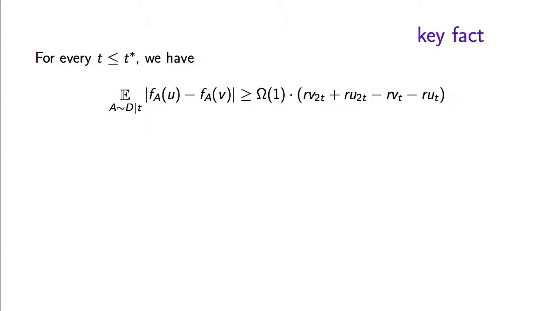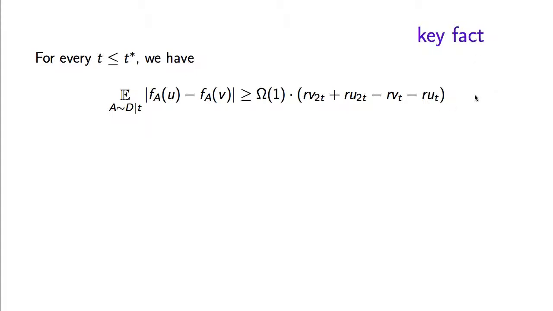That for every parameter t less than t star, although we will only use this for parameters t that are powers of 2, when we condition this expectation to the choice of a random A for that particular parameter t, so the choice of a random A where every element belongs to A with probability 1 over t, then this conditional expectation is going to be at least, up to a constant, the sum of the distance from v to the 2t-th closest element, plus the distance from u to the element which is in position 2t in order of increasing distances from u, minus R_v,t minus R_u,t.